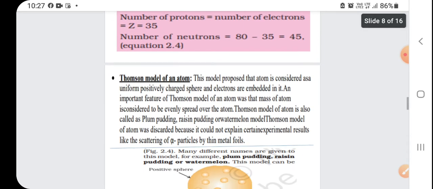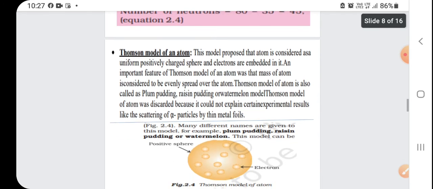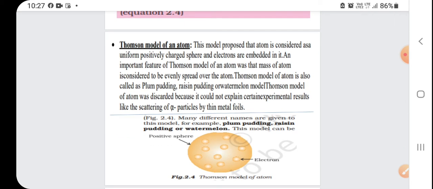Now next one is atomic model. The atomic model was first proposed by Thomson, and according to this model, the atom is considered as a uniform positively charged sphere and electrons are embedded in it, just like seeds embedded in a watermelon, right? Seeds act as electrons and the whole sphere acts as the positive charge.